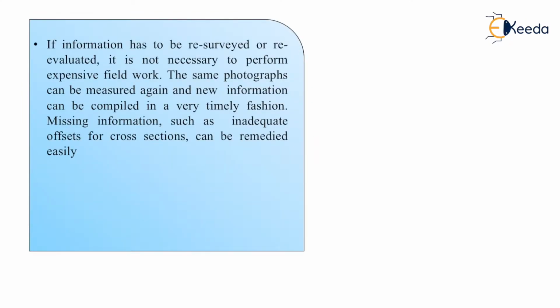If information has to be resurveyed or re-evaluated, it is not necessary to perform expensive fieldwork as we have the photographs. By measuring these photographs again, we can form new maps or a new survey. So missing information such as inadequate offsets or cross sections can be remedied easily.